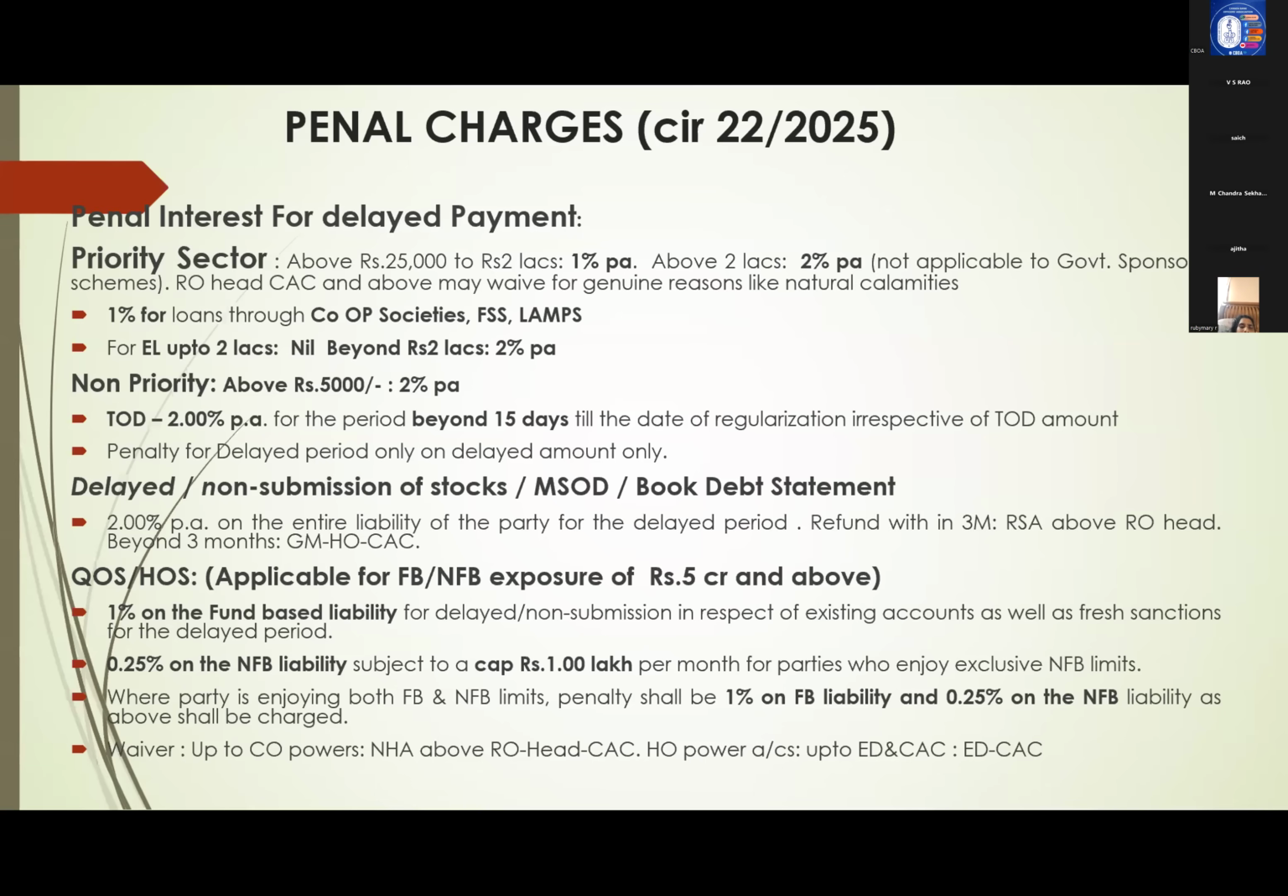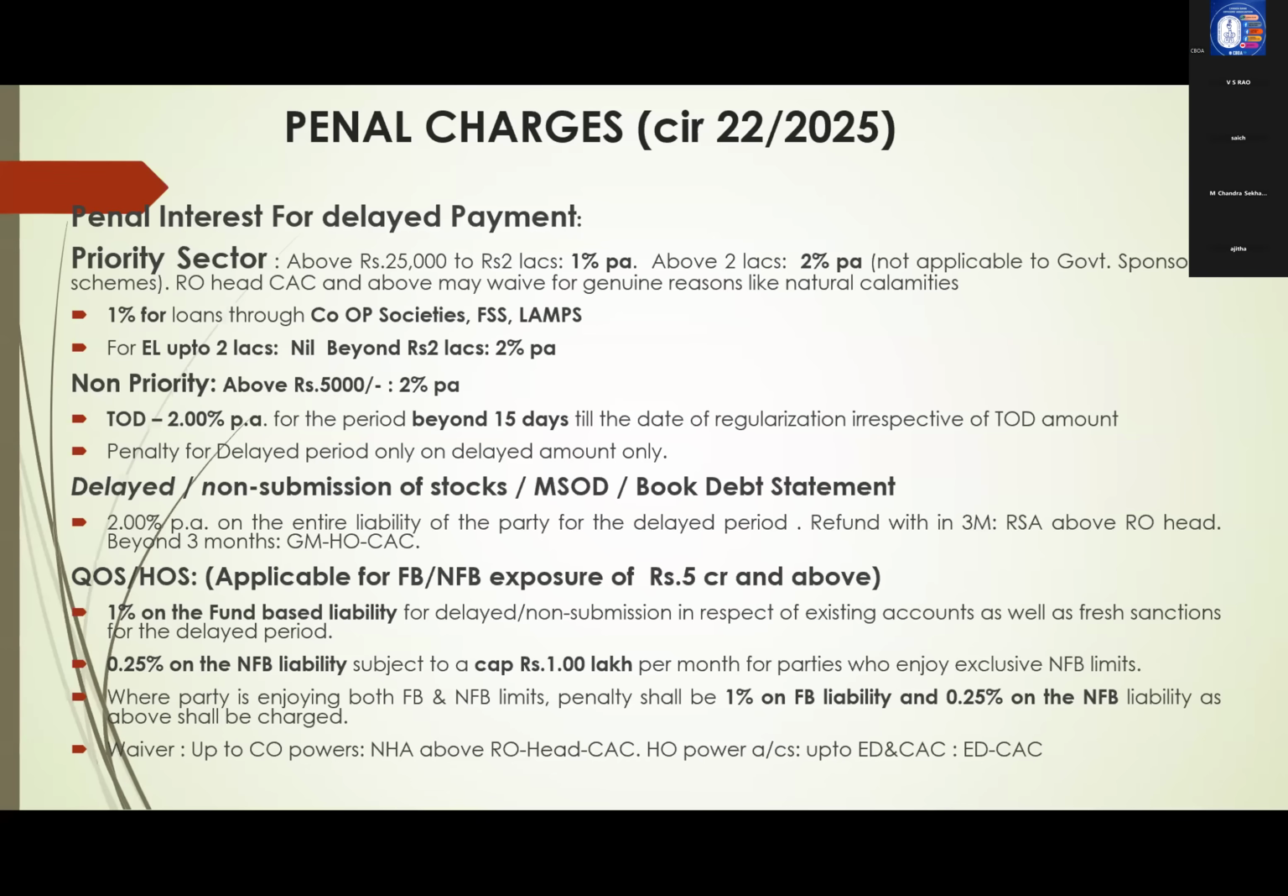Next, QOS and HOS, quarterly operating statement and half-yearly operating statement. This is applicable for fund-based and non-fund-based exposure of 5 crores and above. What is the quarterly operating statement? The party has to submit this quarterly operating statement, and the due date for submission is 6 weeks from end of quarter. That is where they mention their cash flows, etc. In the half-yearly operating statement, they have to give their financials for the half year, and the due date is 8 weeks from end of the half year. QOS is 6 weeks from end of quarter.